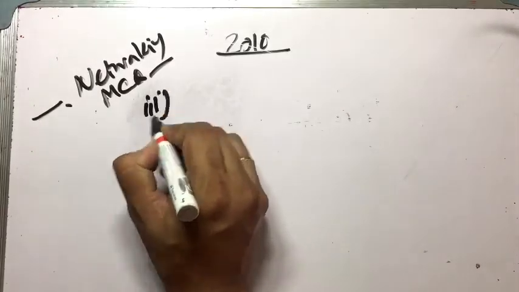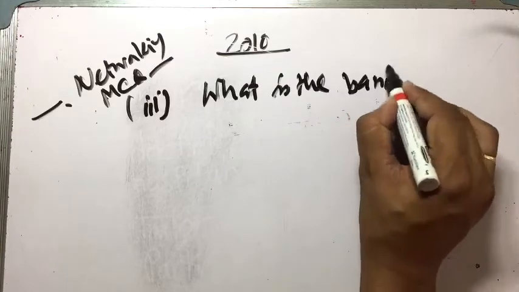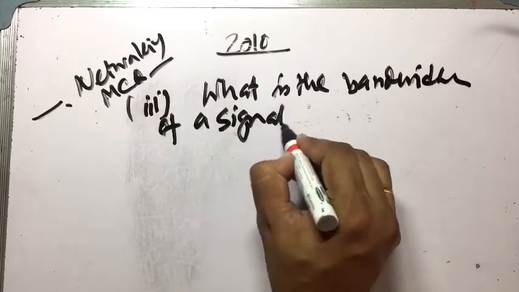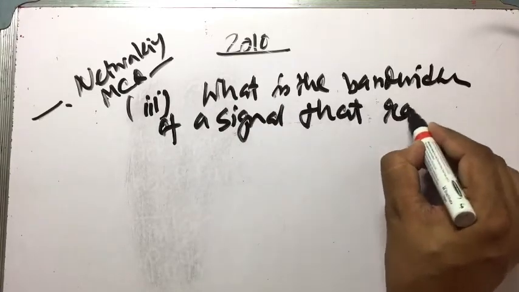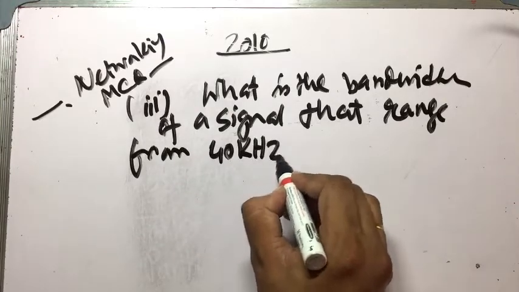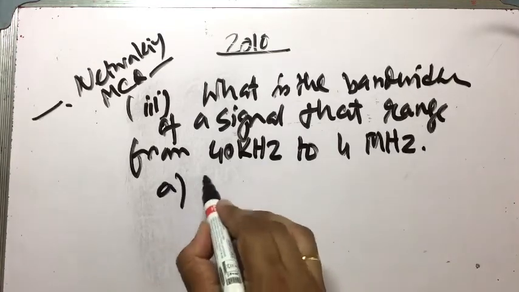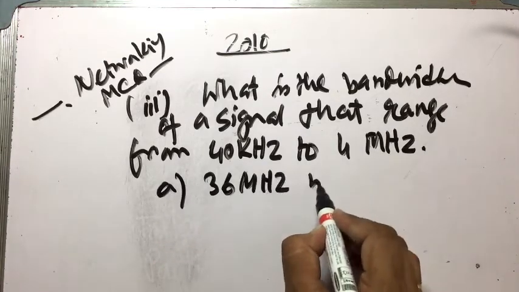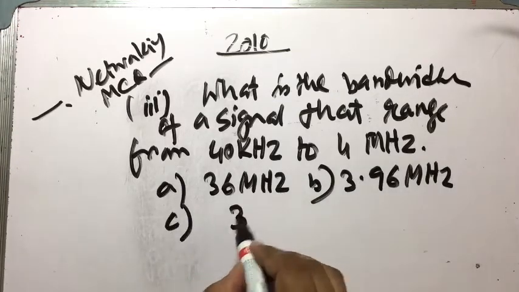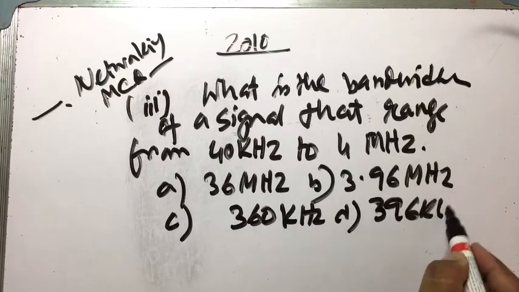Question number 3. What is the bandwidth of a signal that ranges from 40 kilohertz to 4 megahertz? Option A is 36 megahertz. Option B is 3.96 megahertz. Option C is 360 kilohertz. Option D is 396 kilohertz.